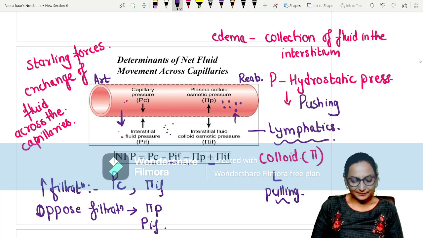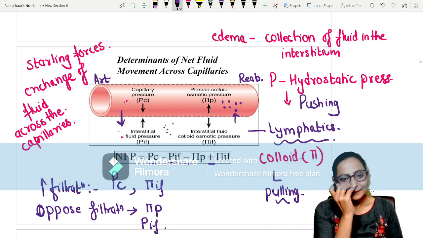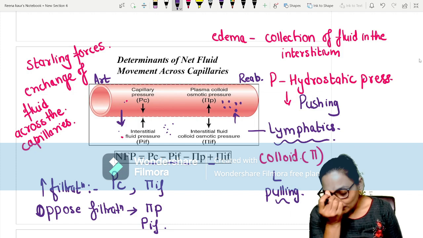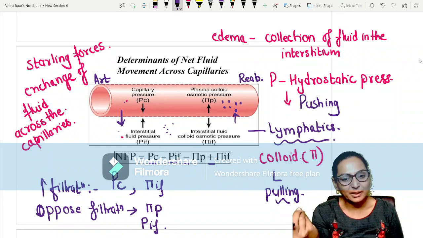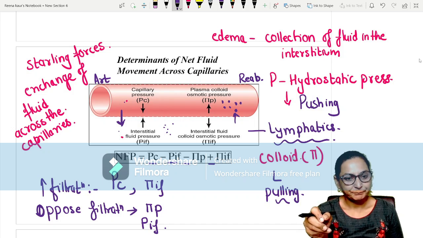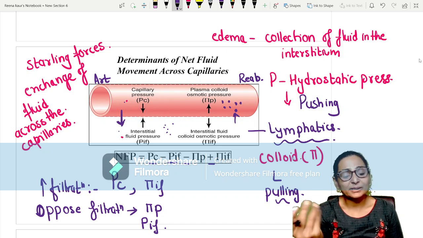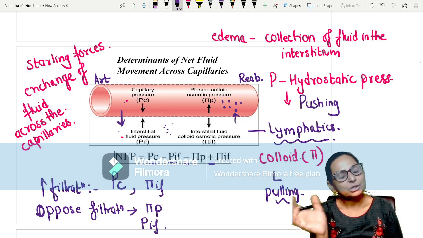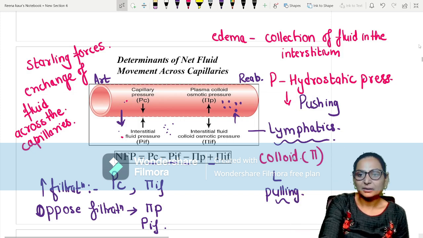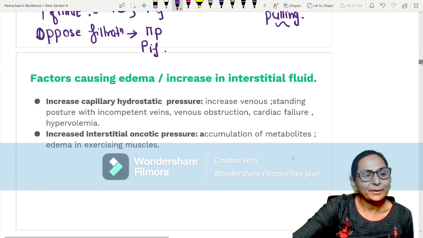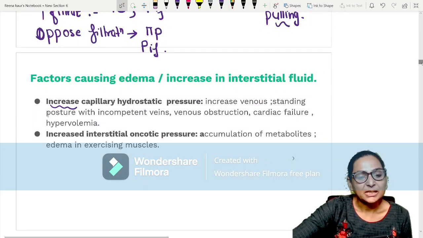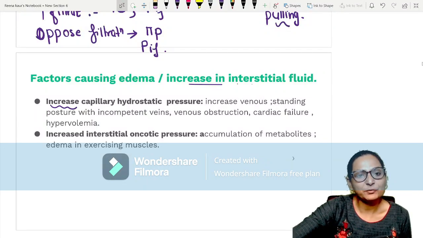Did you get this? Anything which is in excess, if it is more hydrostatic pressure of the capillaries or more colloidal osmotic pressure of the interstitium, and the lymphatics are not working, then fluid will get accumulated. Consider the example: whenever there is an increase in the capillary hydrostatic pressure, this will increase the interstitial fluid.